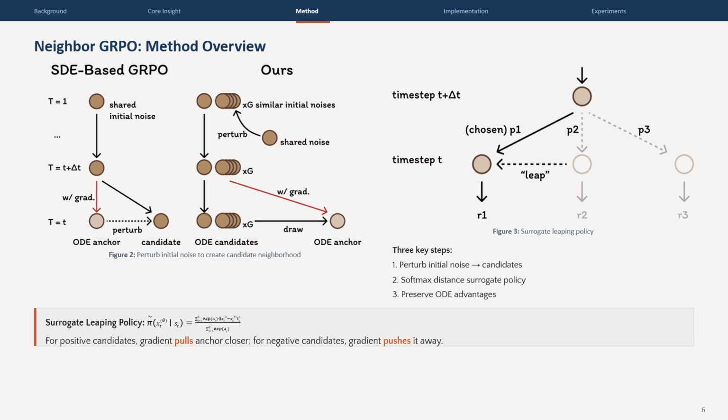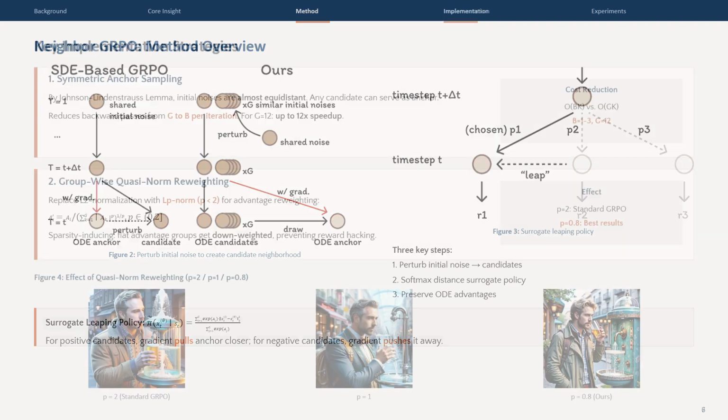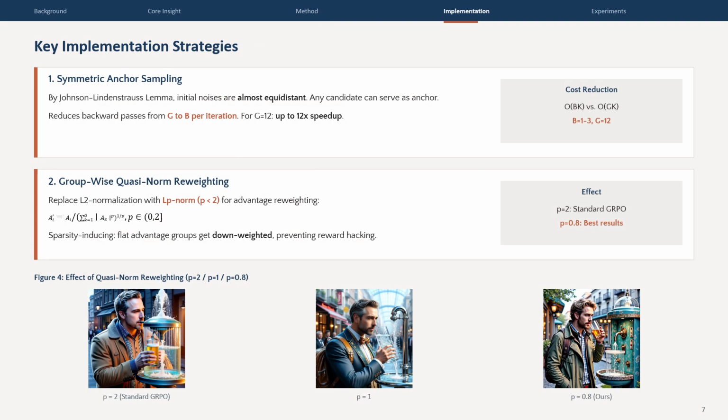This policy provides the necessary policy ratios and gradients without any SDE conversion whatsoever. Third, and most importantly, our method fully preserves all advantages of deterministic ODE sampling: high-order solver compatibility, efficient credit assignment, and completely noise-free inference.